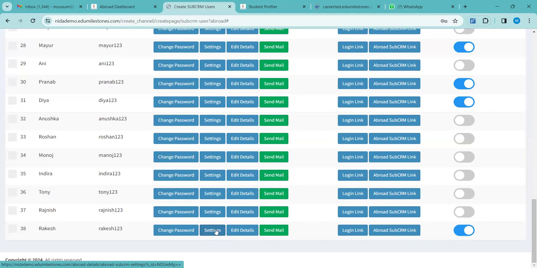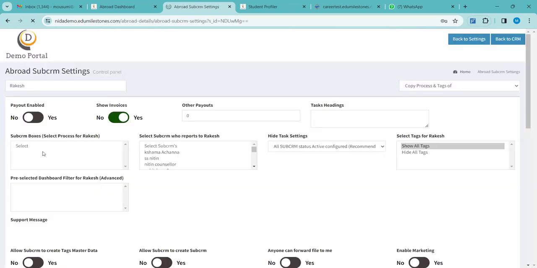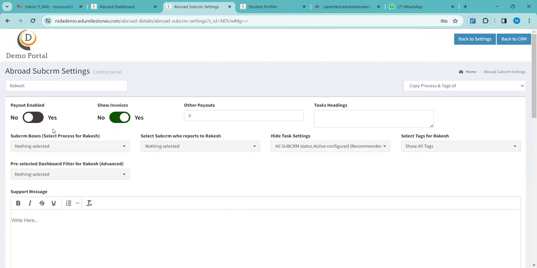Right? Yes. So in that, you have to come to a mutual agreement with your sub CRM on the amount that I will be paying to you or you will be getting, flat. If you want to manage that so it is reflected in the sub CRM, you have to go to the settings option. In the settings option, please listen carefully. Here are three options which you have to operate with.